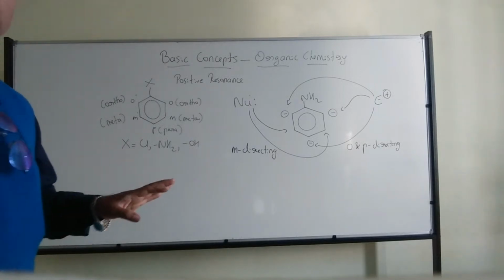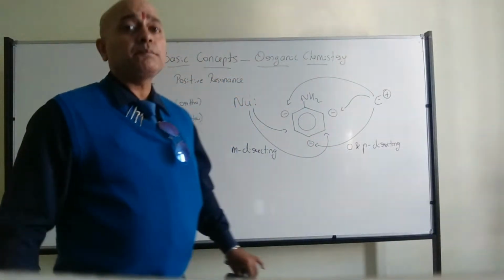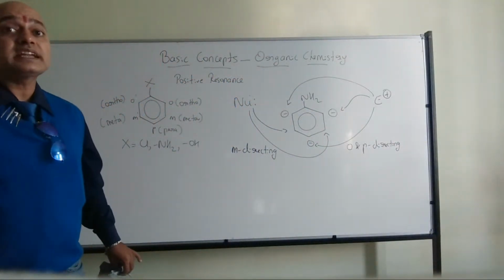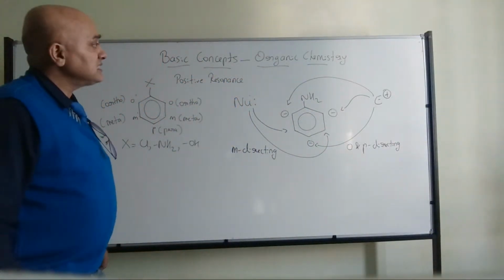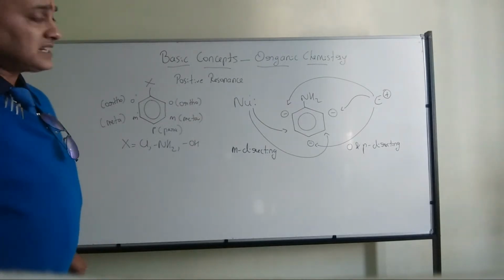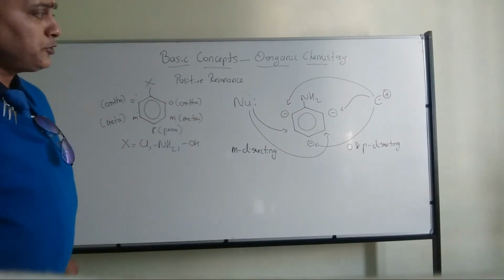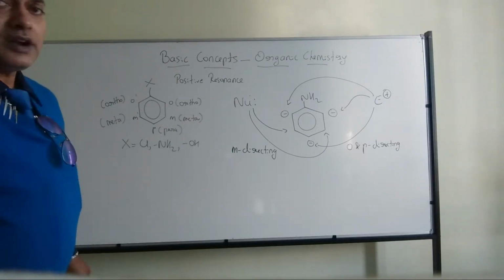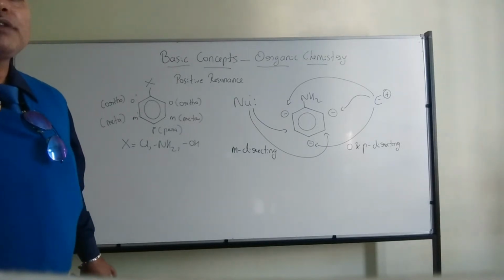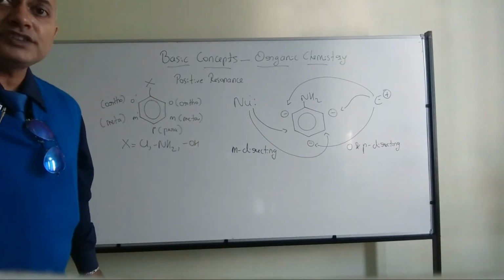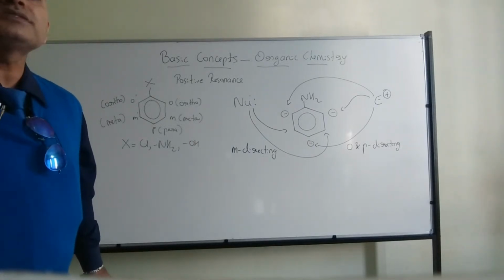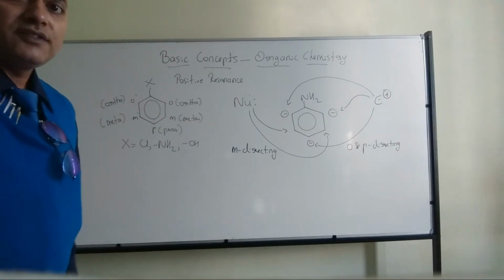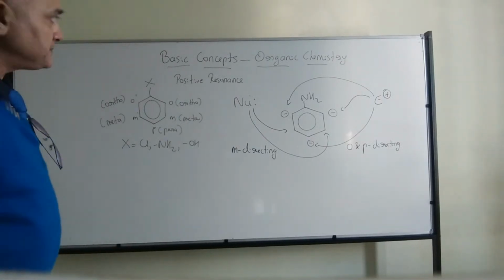All of you got my point? So this is how you can apply these concepts in the later part of organic chemistry, even for second period. That's why nucleophiles are going to be meta-directing, and electrophiles will be ortho and para-directing, when we are talking about a substituent which shows positive resonance. Fine?